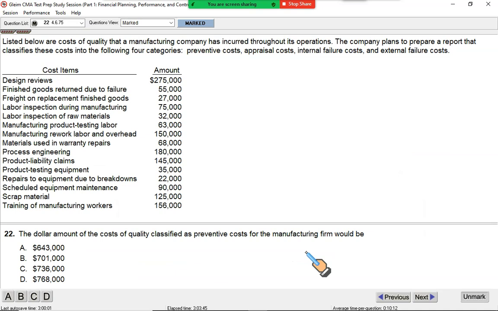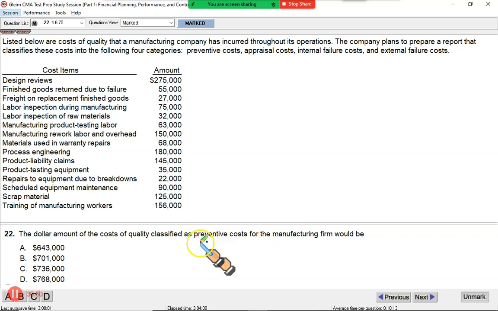Wow, this is the most beautiful question for tonight. Lovely. Now, look at this. What we are looking for. All these items, we'll study all these, we'll mark which of these is internal failure, external failure, and then we go for the solution. The dollar amount of the cost of quality classified as preventive cost for manufacturing. Now we are looking for